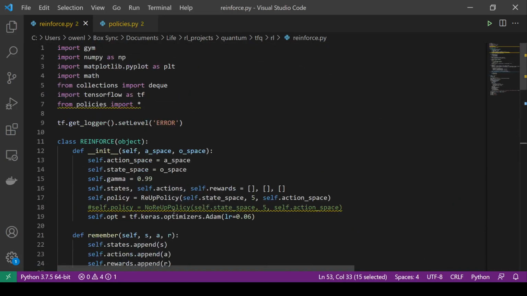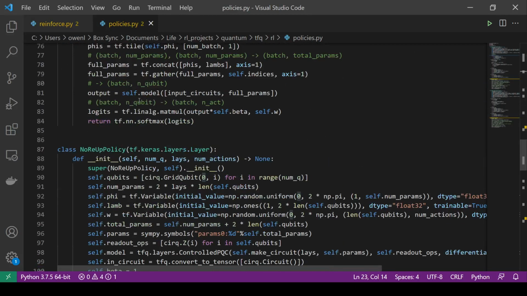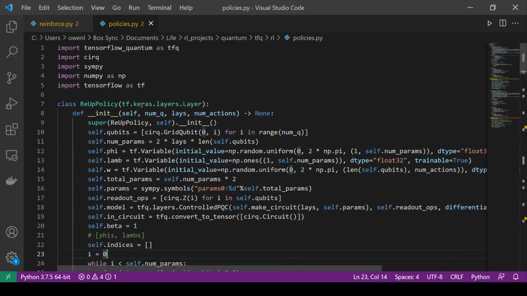Now we can actually go into the policies. So we have two policies here, the re-uploading policy and the non-re-uploading policy, and they're both in this other file. You can see they're both right here. So here's the re-uploading policy. It's basically very similar to the code from the data re-uploading video.